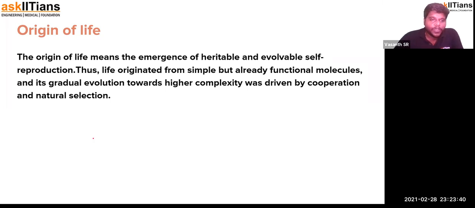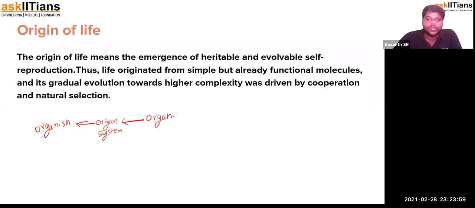If you see, we are organisms. When we go back, we are just organ systems, and organ systems are just organs that combine.